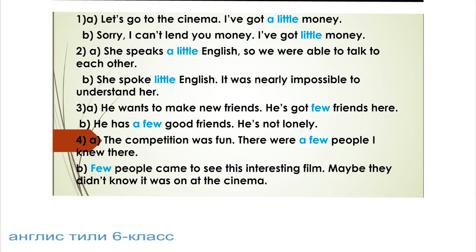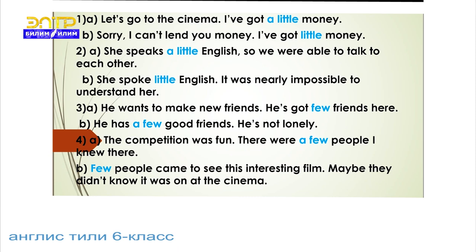She speaks a little English, so we were able to talk to each other. She speaks a little English, it's a positive meaning. We were able to talk to each other. She spoke little English. It was nearly impossible to understand her. It's a negative meaning.